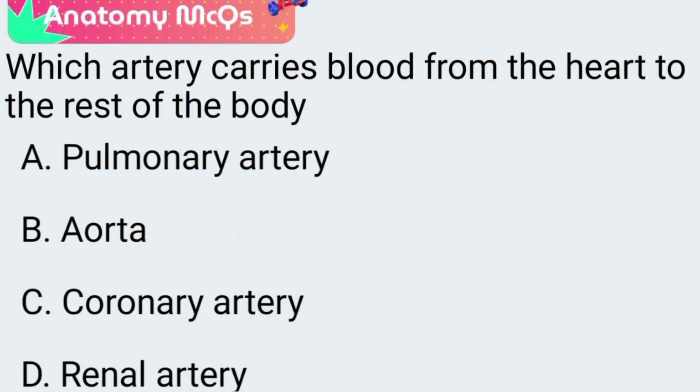Next question. Which artery carries blood from the heart to the rest of the body? A. Pulmonary artery, B. Aorta, C. Coronary artery, D. Renal artery. The correct answer is option B, aorta.